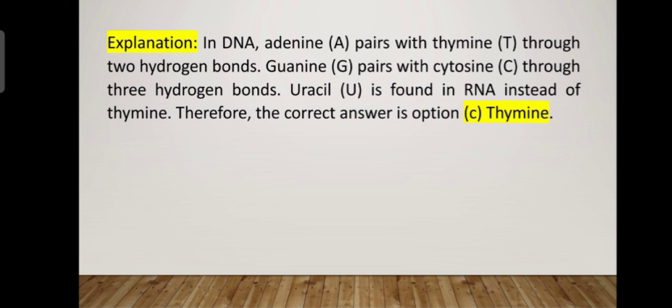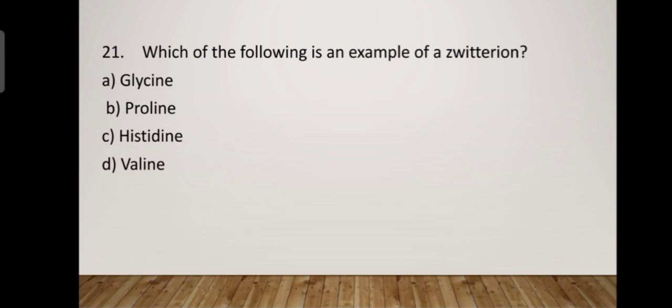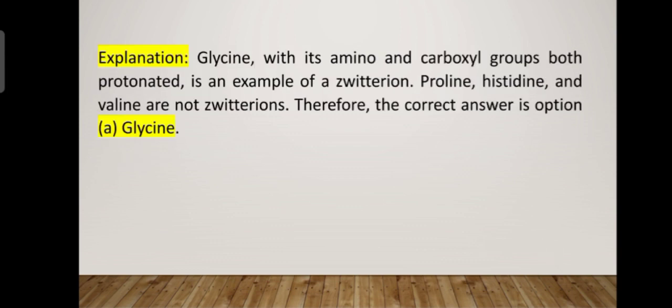So uracil is found in RNA instead of thymine. So the correct option is thymine. Adenine always pairs with thymine through two hydrogen bonds. Next question, which of the following is an example of a zwitterion? Glycine, proline, histidine and valine. The correct answer is option A, glycine.